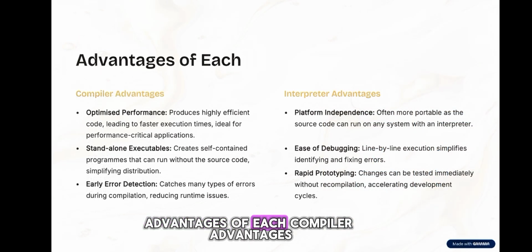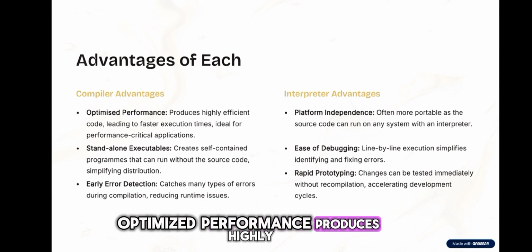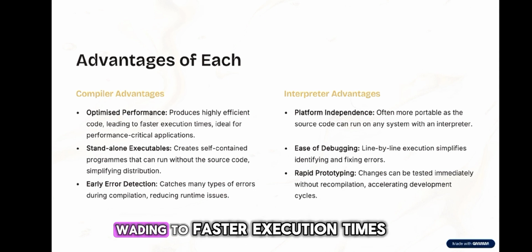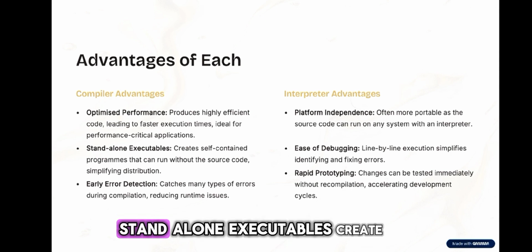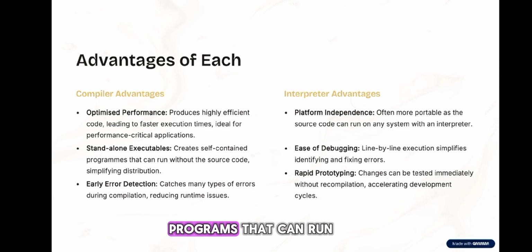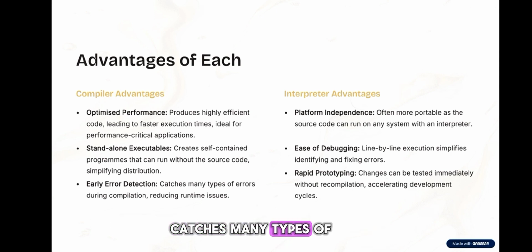Advantages of each. Compiler advantages. Optimized performance: produces highly efficient code leading to faster execution times, ideal for performance-critical applications. Standalone executables: create self-contained programs that can run without the source code, simplifying distribution. Early error detection: catches many types of errors during compilation, reducing runtime issues.